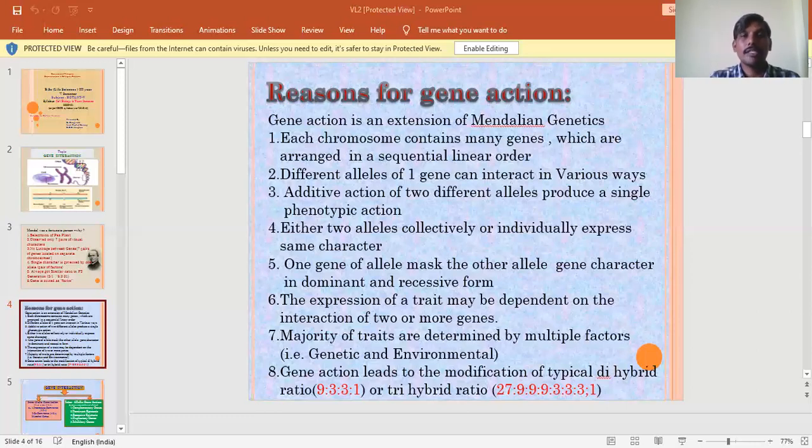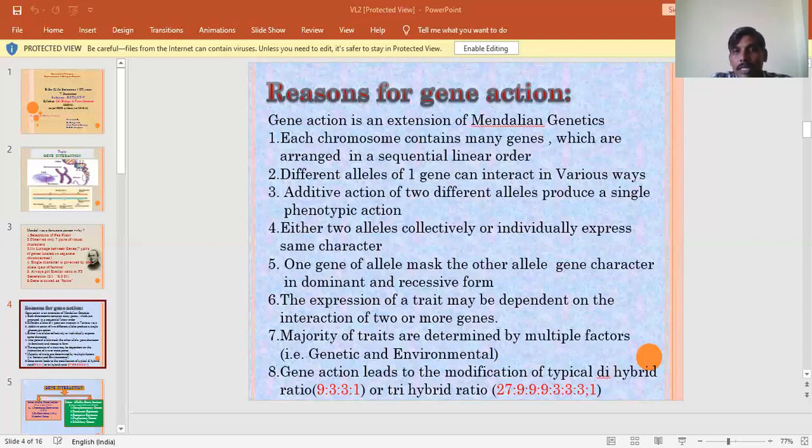Next, recessive epistasis. It is a similar type of action, but here the recessive allele of one gene masks the phenotypic expression of the allele of another gene. This type of epistasis is called recessive epistasis. Previously, a dominant gene masked the character of another dominant gene, but here a recessive gene masks the dominant gene character.